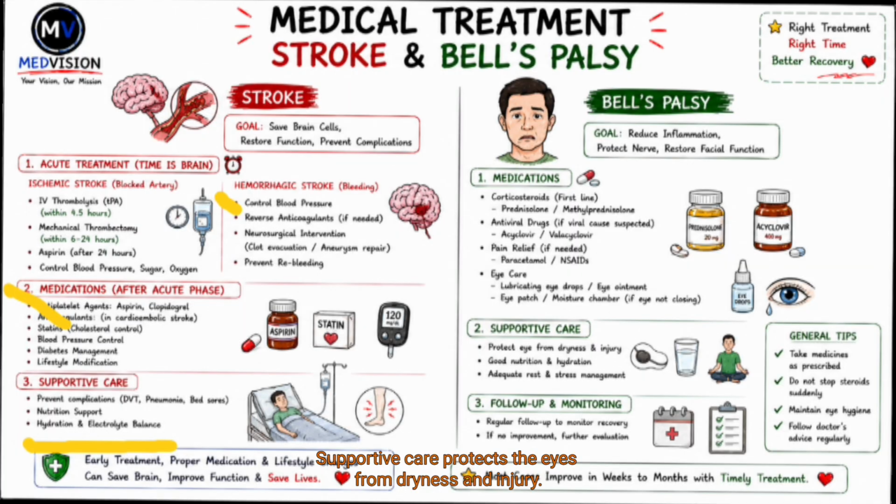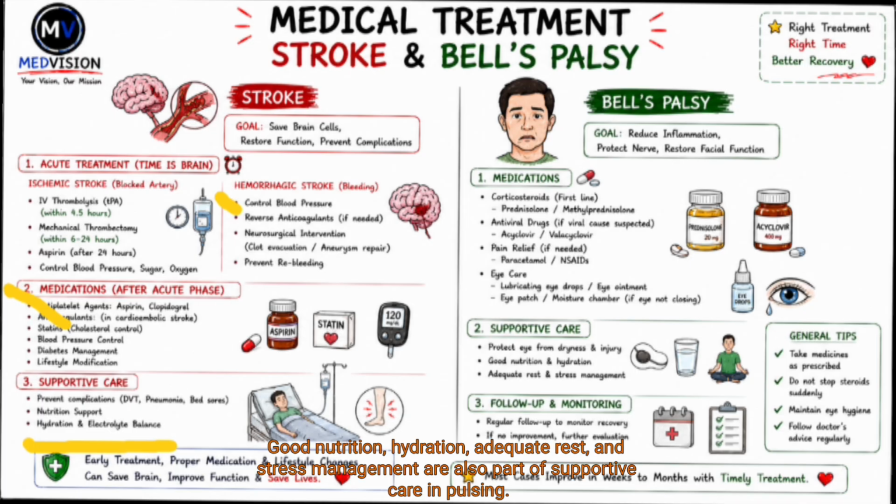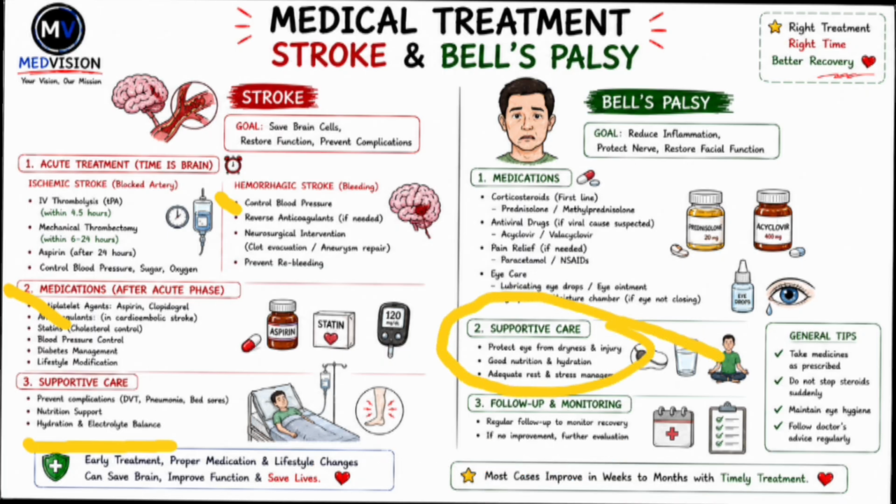Protect the eye from dryness and injury, good nutrition and hydration, adequate rest and stress management are also supportive care found in Bell's palsy. And follow regular follow-ups to monitor recovery, and if there is no improvement, further evaluate other causes.